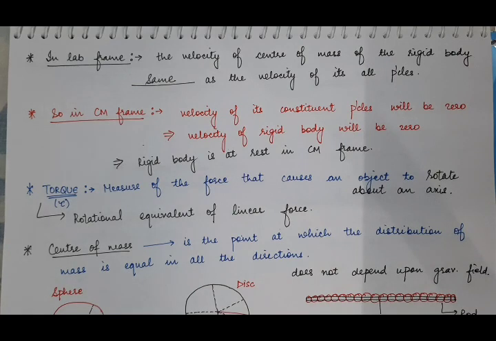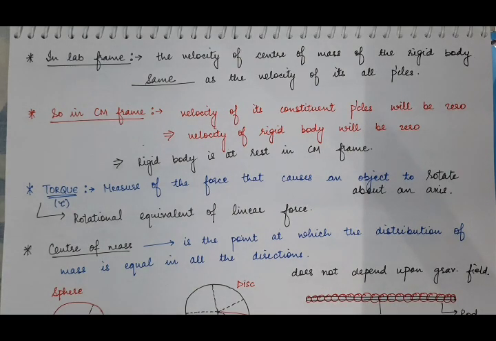A few more terms which we'll use later in this chapter are center of mass and center of gravity. So now we'll discuss what is center of mass, what is center of gravity, and what is the difference between the two. Center of mass, as you have already studied its definition in our previous chapter on central forces, is the point where the whole mass of the body is supposed to be concentrated.